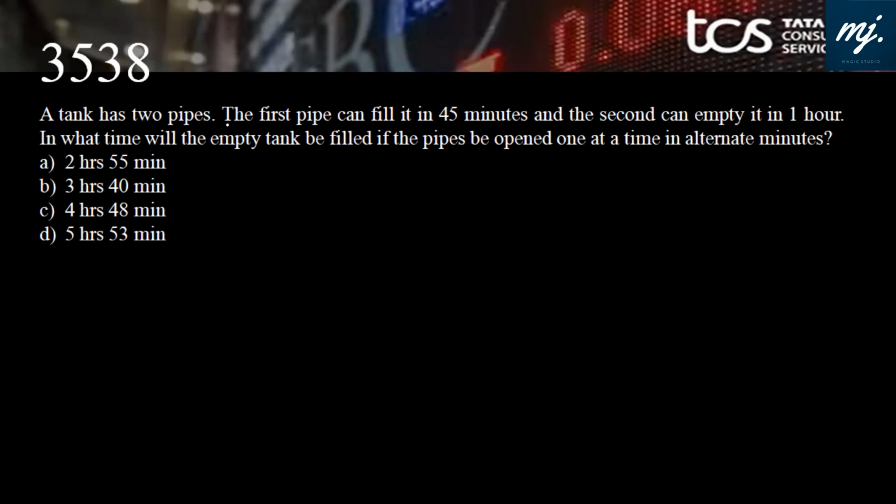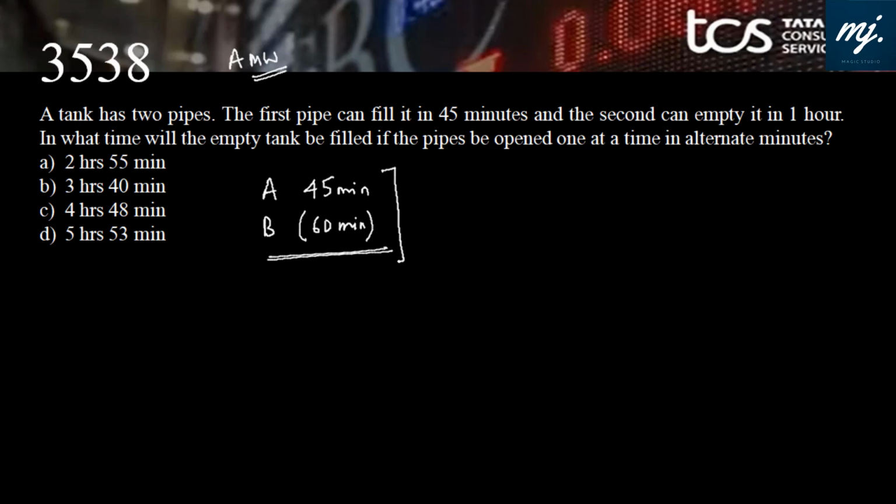Okay, another one from pipe and cistern, with alternate hour work or alternate minutes work, whatever we have in this. A tank has two pipes. The first pipe can fill it in 45 minutes. A is the inlet pipe, can fill it in 45 minutes. And the second one can empty it in 1 hour. B is the outlet pipe which can empty this in 60 minutes.